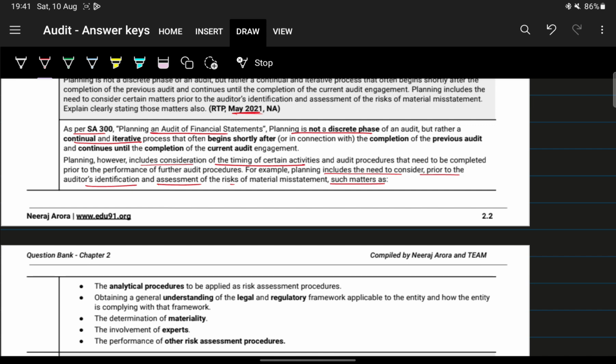That is basically the analytical procedures related to risk assessment, understanding legal and regulatory framework, determining materiality, involvement of experts, and performance of other assessment procedures.